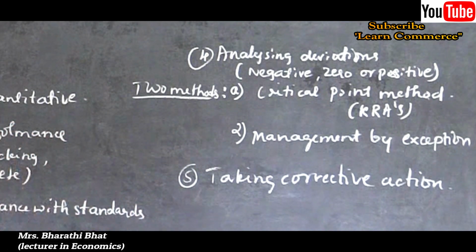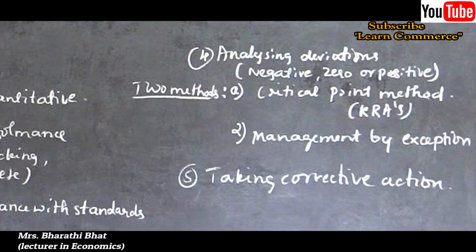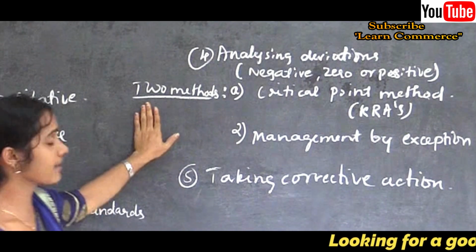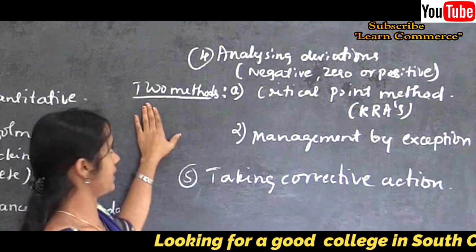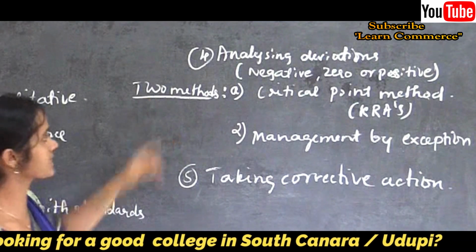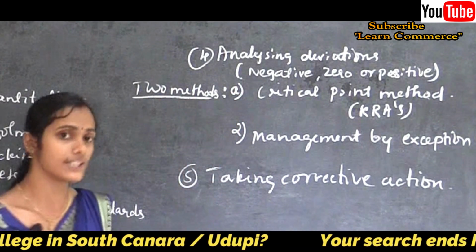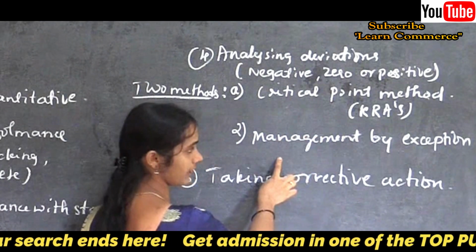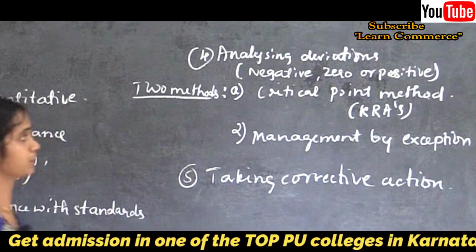And they need to find out the causes for such deviation also. Here two different methods are used to analyze deviations. One is the critical point method and the second one is management by exception.